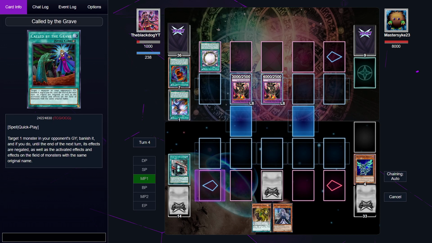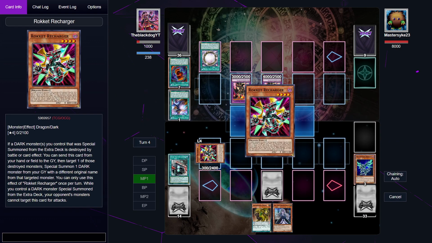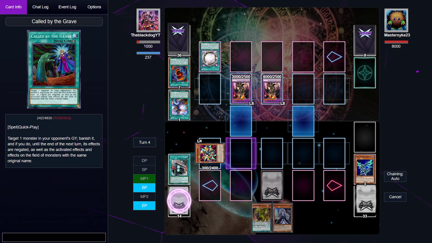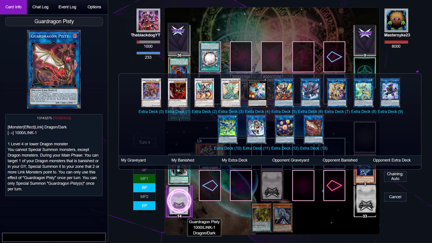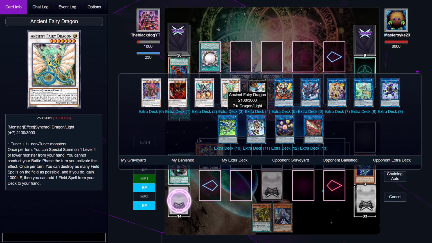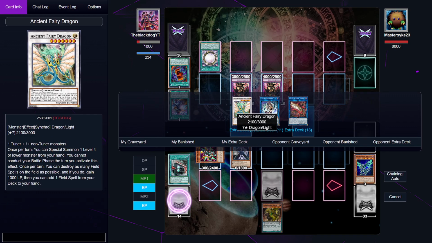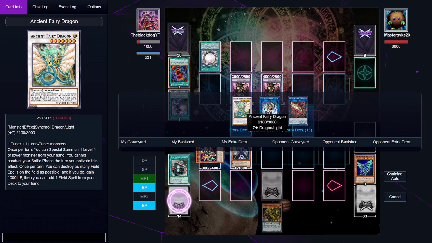And my laptop ventilation is here, going at it again. That's annoying. Okay, we're going to summon Rocket Recharger. What can we do from this position? We can go for Guard Dragon Pisty, we can go for Amorphous Sloth, or we can go for Gerspell. What are our options? We can go for Ancient Fairy Dragon, exactly. I guess we don't really have a better option than this Ancient Fairy Dragon. Let me think about this. Yeah, it's the only option we have.